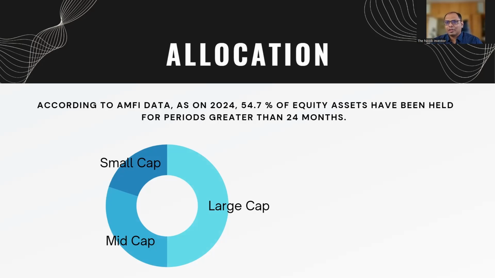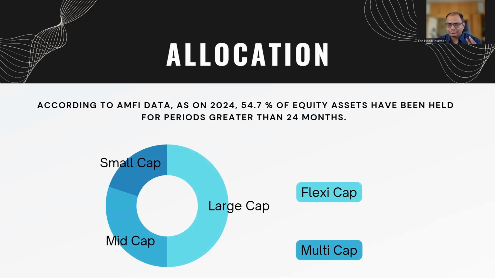If you are not sure about how you should allocate your funds into large, mid, and small, it all depends on your risk profile. But you can also choose flexi cap and multi cap funds, which do this allocation for you rather than you having to decide what to put in large cap, mid, and small, right? So this is the first part. Ensure that you are investing for a long time and allocate on large, mid, and small caps.